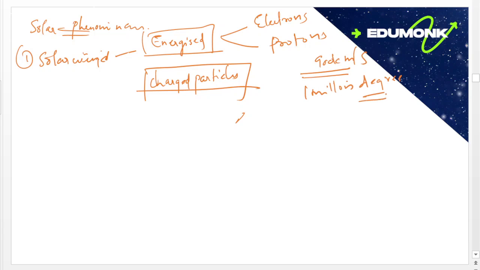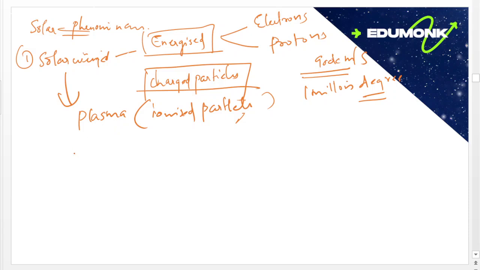Solar wind is a stream of energized and charged particles, electrons and protons, flowing outward from the sun at a speed of 900 kilometers per second at a temperature of 1 million degrees. This solar wind is completely made up of plasma or ionized particles.